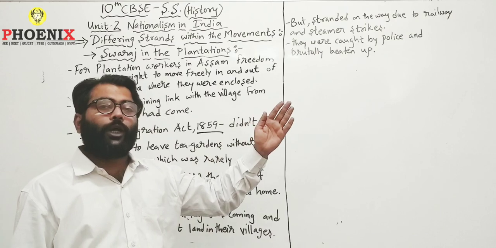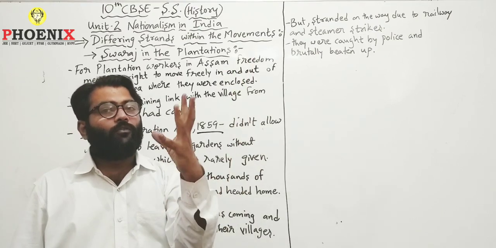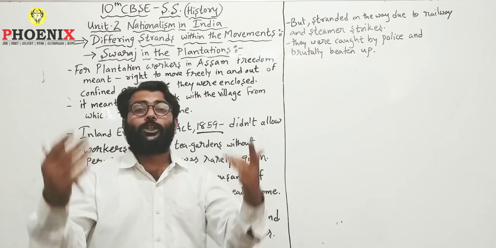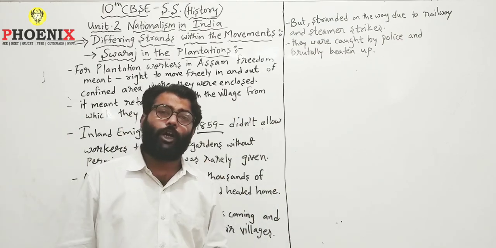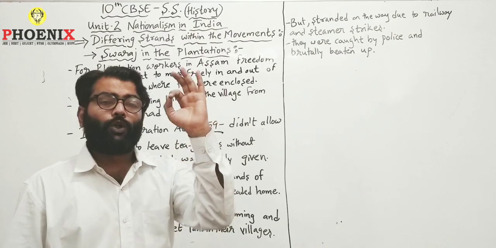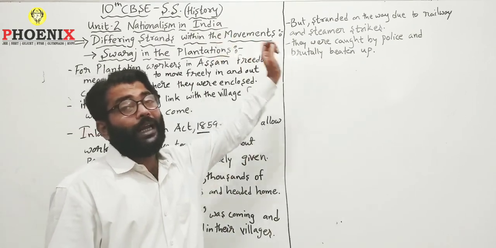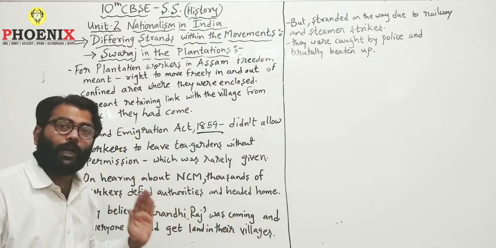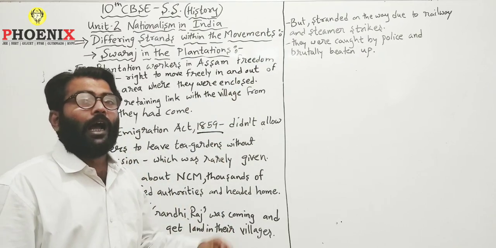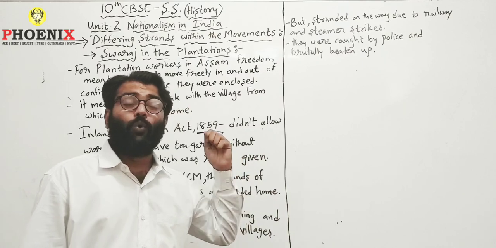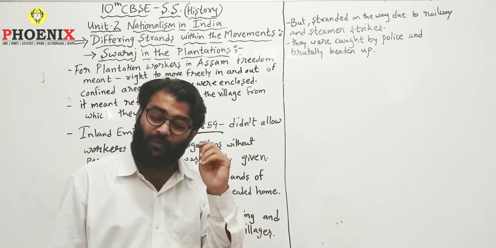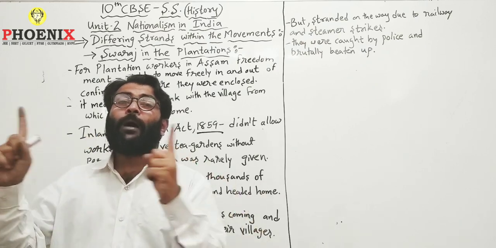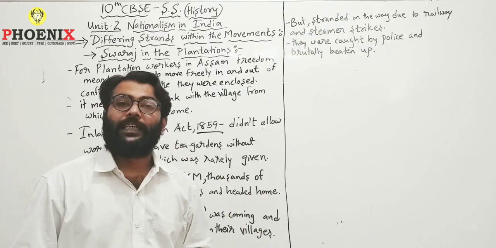Even the steamer services were not functioning, and that's why these workers who left the plantation area to go to their home were stranded on the way, left alone on the way without any further mode of transportation. And this allowed the British authorities and the British police to reach these places to arrest these workers who had left the plantation area, and after their arrest they were very cruelly beaten up. They were punished as well and taken back again to the plantation area.